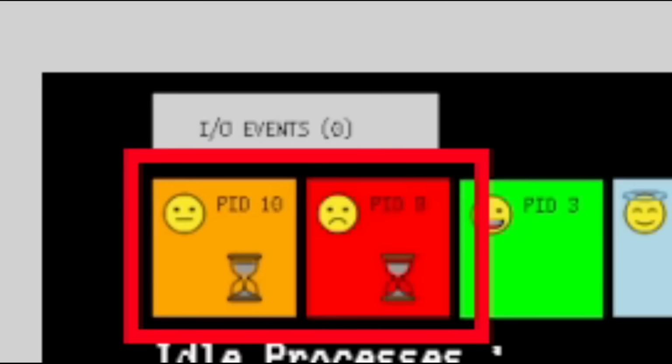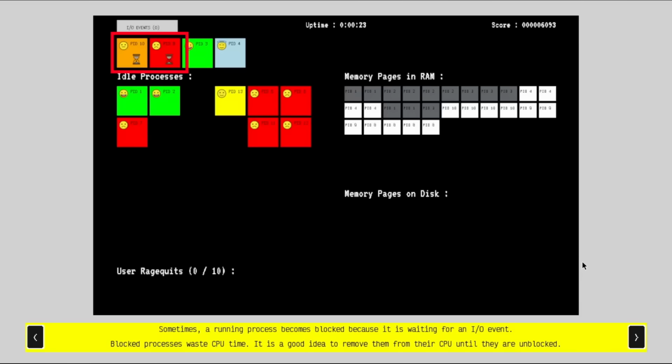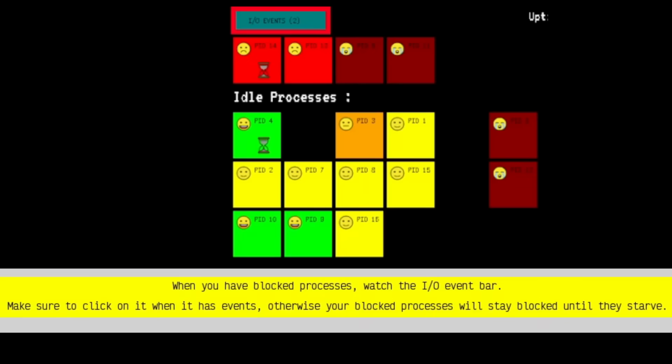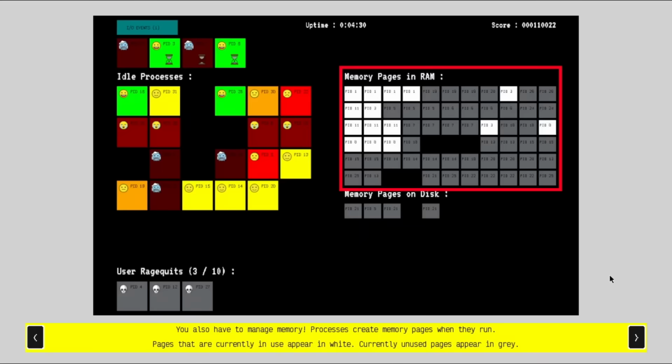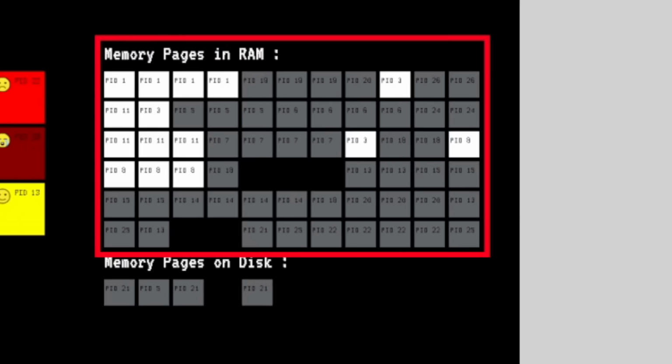Blocked processes waste CPU time. It is a good idea to remove them from the CPU until they are unblocked. When you have blocked processes, watch the I/O event bar. Make sure to click on it when it has events, otherwise your blocked processes will stay blocked until they starve. You also have to manage memory. Processes create memory pages when they run.